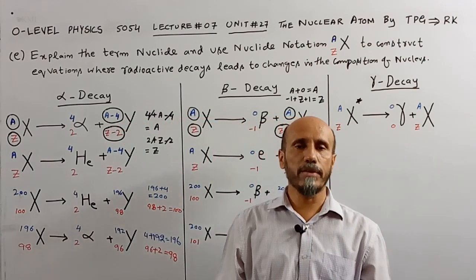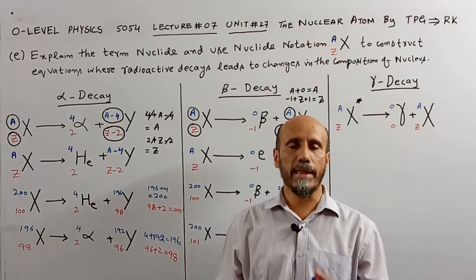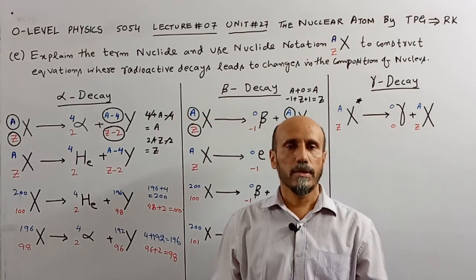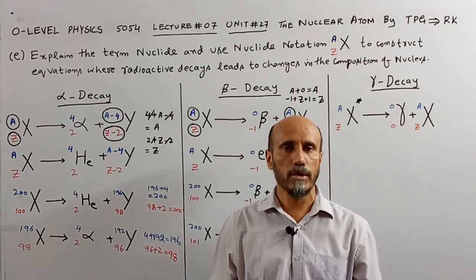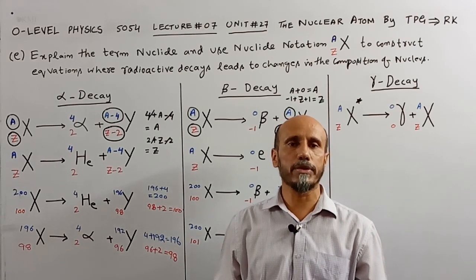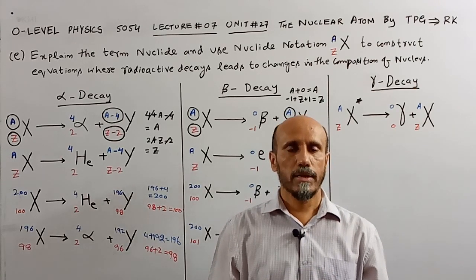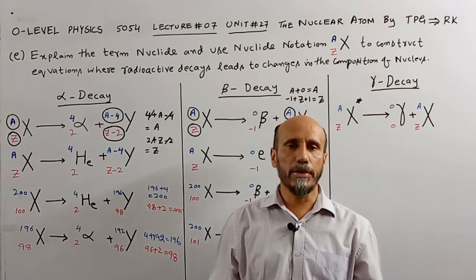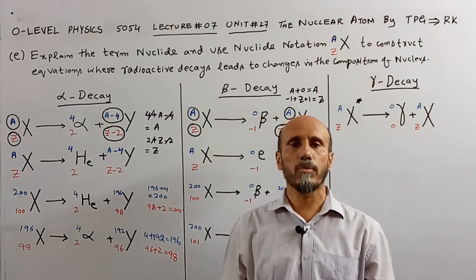Again I am going to repeat. For alpha decay, whenever an element emits alpha particles, in the newly formed element the value of A is reduced by 4 and the value of Z is reduced by 2. While during the emission of beta particles, in the newly formed element the value of A remains as it is, while the value of Z is increased by 1.